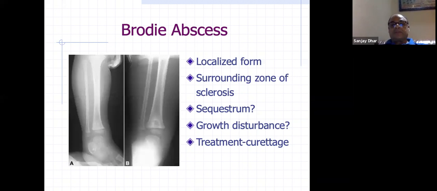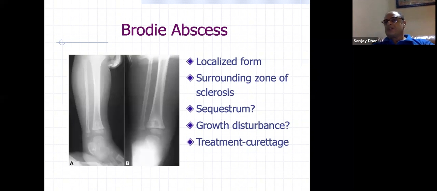Then something like Brodie's abscess is a subacute type of infection where there is a low-grade infection going on. There is a surrounding sclerotic area, as you can see here, and it may be adjacent to an epiphyseal plate, or it may be isolated in the metaphysis. Usually they will come with deep set pain, on and off.